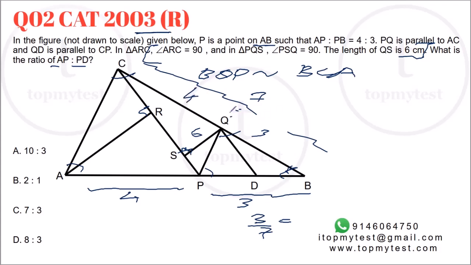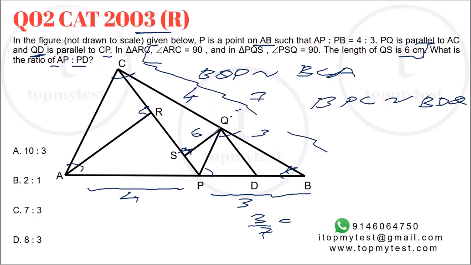Now once you get this, we can solve this question pretty straight away. Let us take the second set of parallel lines. QD is parallel to CP. So triangle BPC will be similar to triangle BDQ.